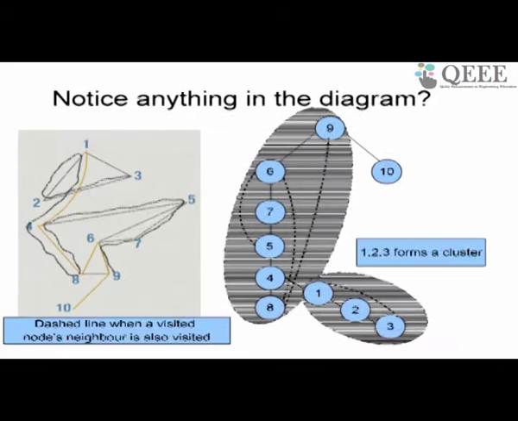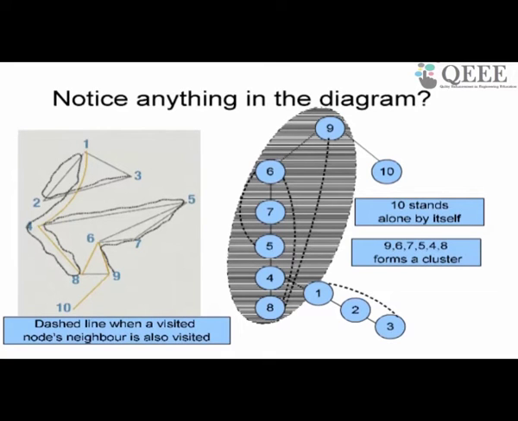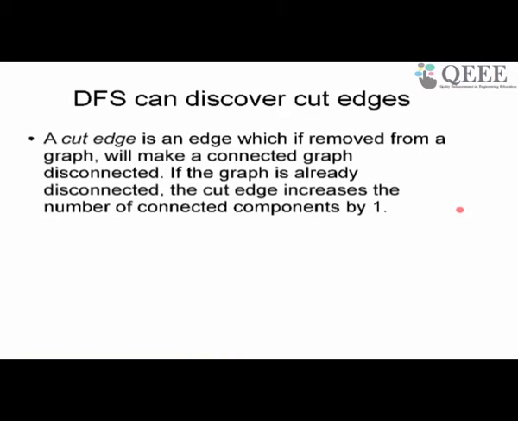Clusters in the sense every pair of nodes is connected at least in two different ways, two different paths you can go. Whereas if you look at 10, it seems to be sitting isolated, and I can separate it out. So what does it mean, these clusters? It means that I can cut the graph into parts. I can break it down into its clusters. How do I cut the graph? I cut the graph by cutting the edges which connect these clusters to each other.